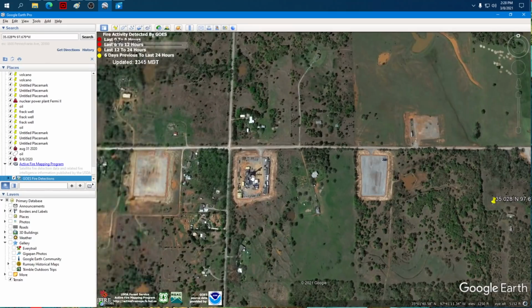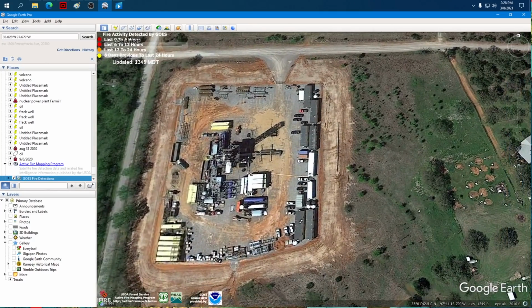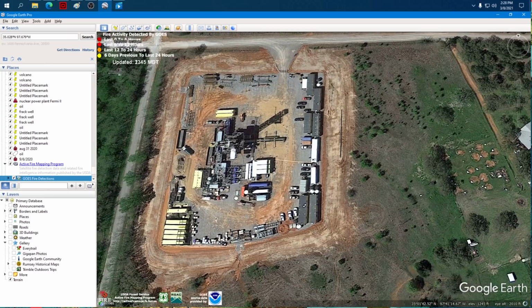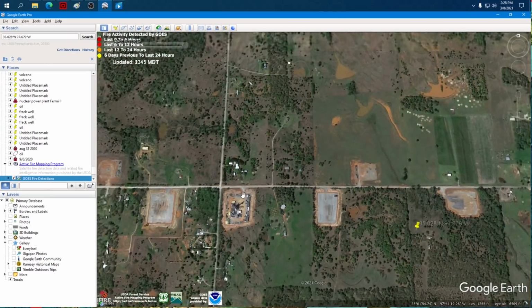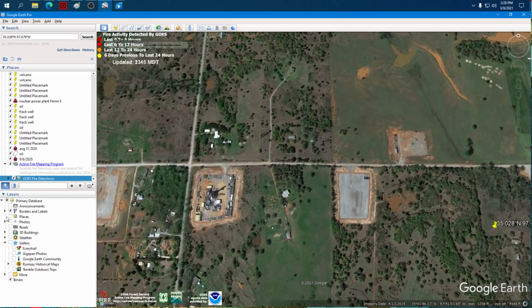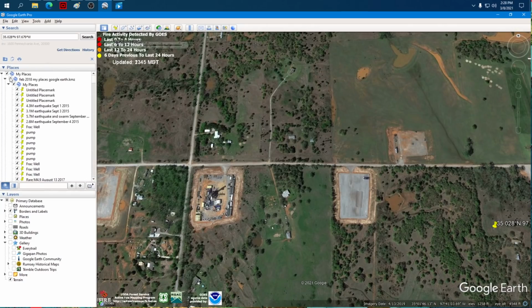My viewers. Hey, look what we have right here. Look what we've got. We've got a drill point with a team of people out there with a derrick and a jack. When was this imagery date taken? Hold on. I guess I need to turn off all my borders and labels.